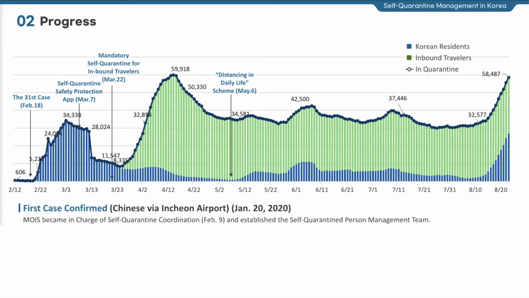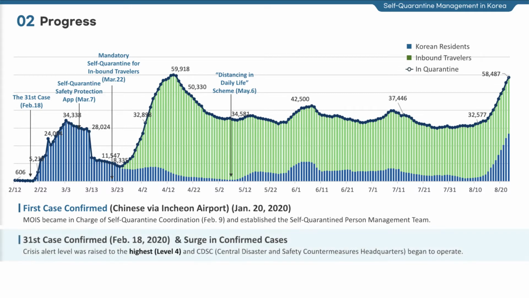Let's move on to the progress regarding the self-quarantine management in Korea. The first confirmed cases occurred in Korea on January 20th of this year, and the self-quarantine coordination activities were transferred to MOIS from Korea Centers for Disease Control and Prevention, KCDC, and MOIS became in charge of the task on February 9th. Therefore, MOIS established and began to operate the self-quarantined person management team.